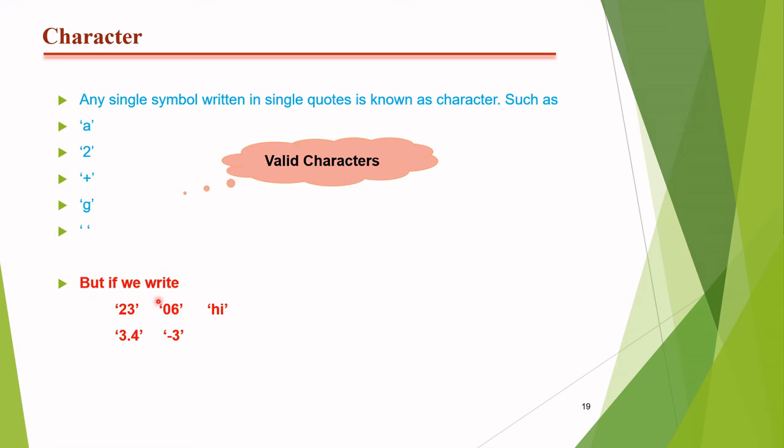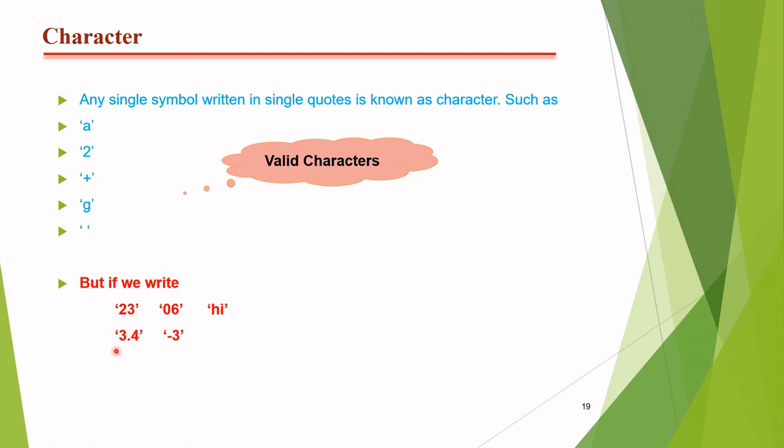So according to the definition of a character, there must be a single symbol contained in single quotes. Like hi, we say hi, but the computer reads it as H and I. So again there are two symbols. Similarly, there is 3.4. So what happens here? There are three symbols written in single quotes.